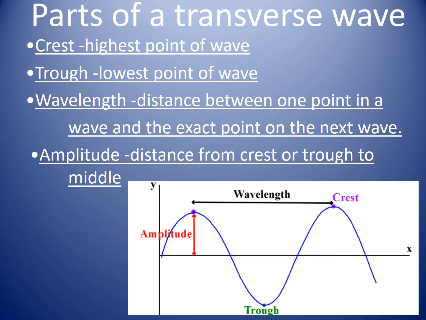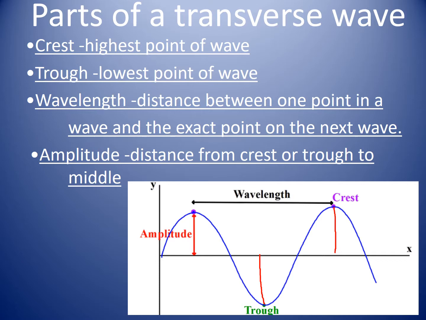To know more about the transverse wave, we need to be able to label them correctly. For example, a crest is the highest point, as shown here, and the trough is the lowest point on a wave. Amplitude is the distance from the crest to the middle. It could be here, or it could also be from trough to the middle, from here to here. It's only half the distance.